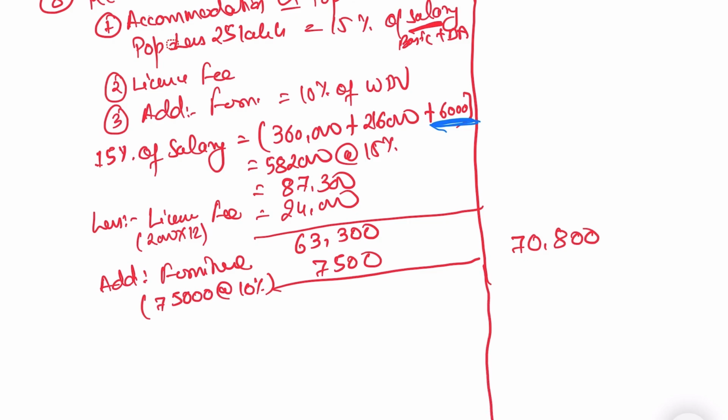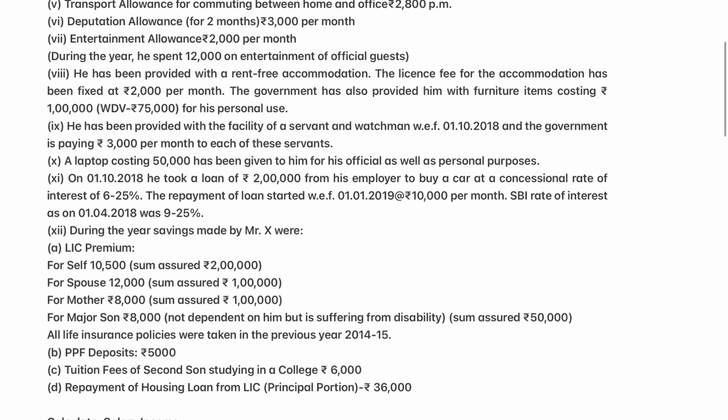Here, if you didn't include the deputation allowance, that is a contradictory point given in the case laws, so the calculation value will be revised accordingly by an amount of rupees 6,000. So this was the rent-free accommodation including the furniture, point number 8.